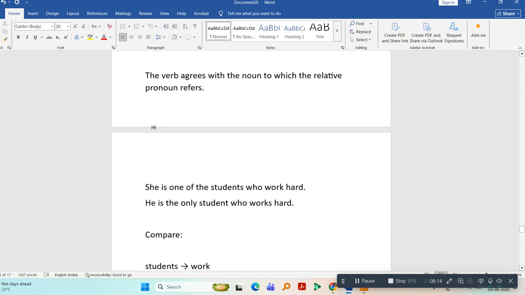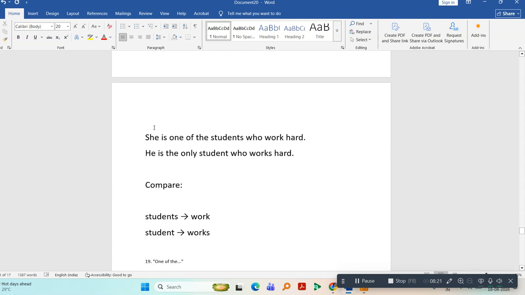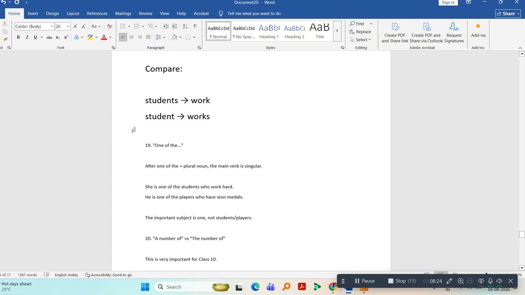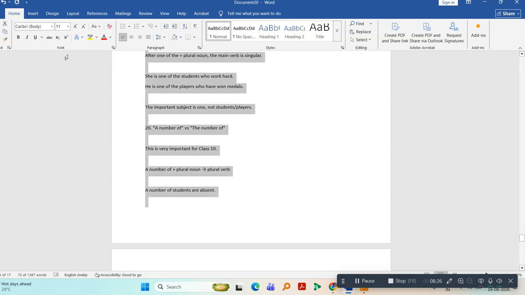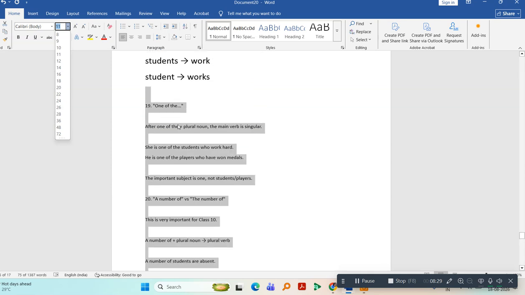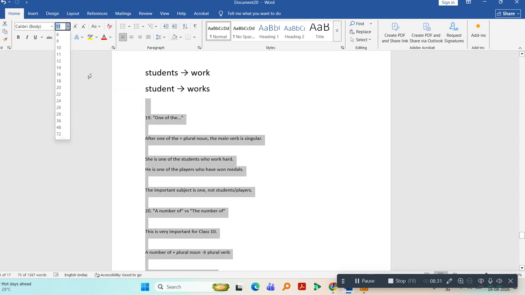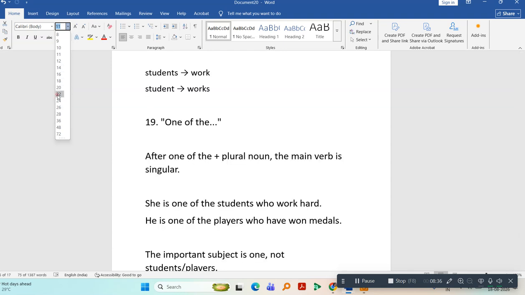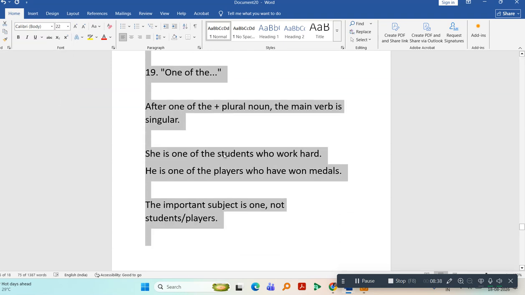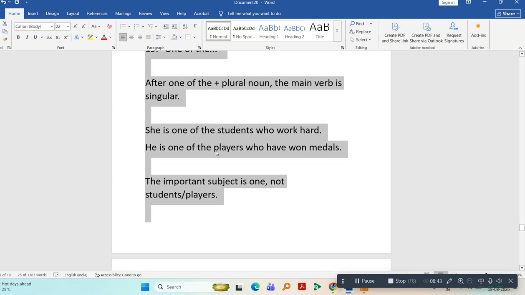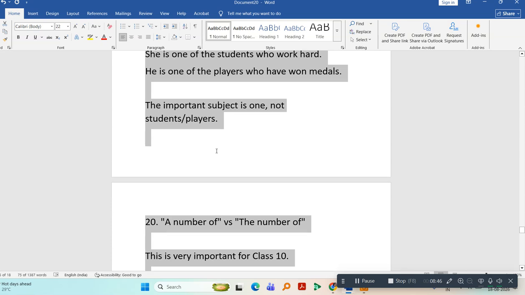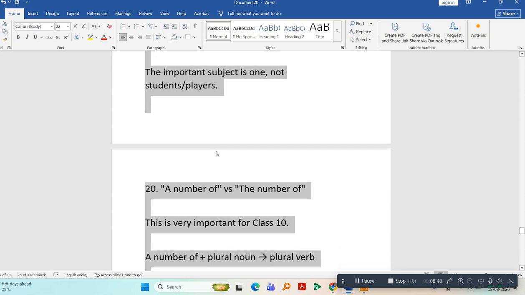And whenever you are using relative pronouns like who, which, that, the verb agrees with the noun to which the relative pronoun refers. She is one of the students who work hard. He is the only student who works hard. So whenever you are using one of the, you will use a plural noun after it and then you will use the main verb. She is one of the players who have won medals. The important subject is one, not students or players.